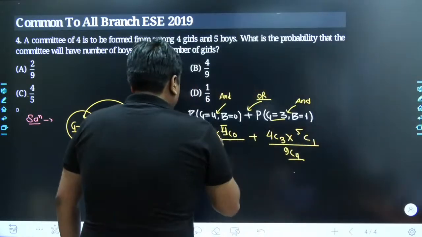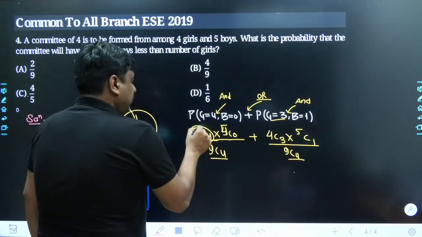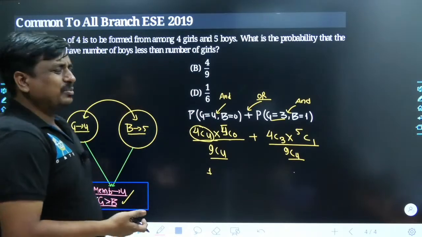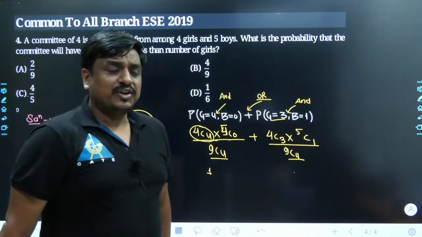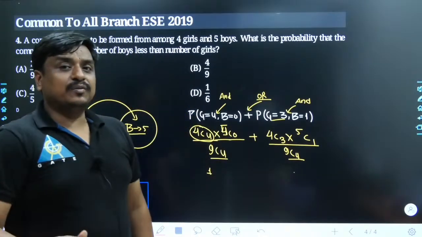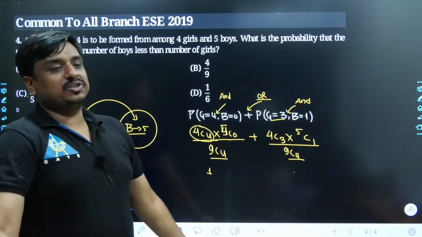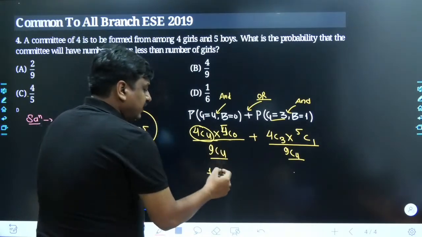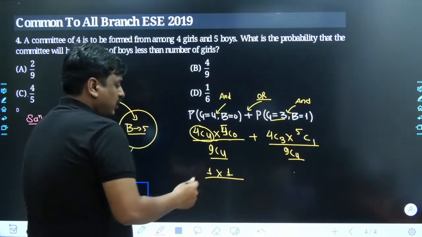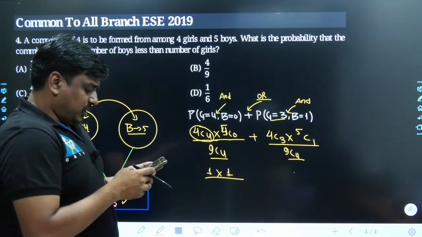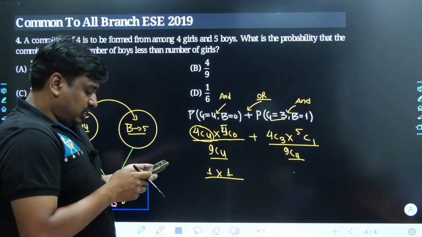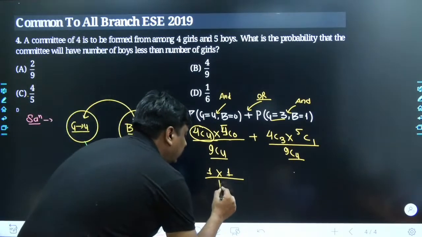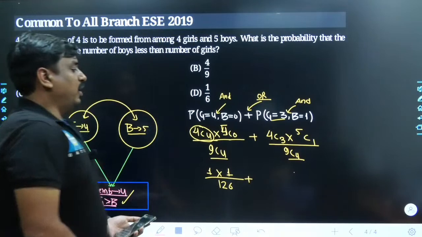So when we were talking about the short trick of nCn, the value was clearly known to me, which was nothing but 1. What does that mean, nCn? That means we had n number of data and you have collected all of them together at once. How many ways can you do it? Obviously only one way. It is certain that you are not going to select anything else, so it would be 1. Now nC4 only we can calculate at the denominator. Let me see how much it comes. So here goes n C, and here comes 4. So the value which we are getting at the denominator of the first term is simply 126.